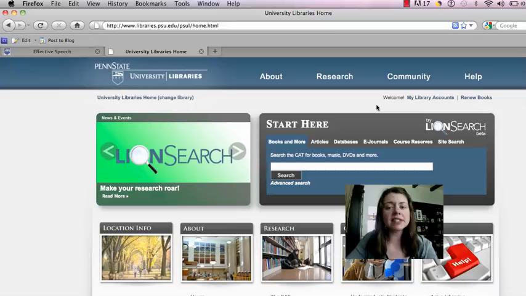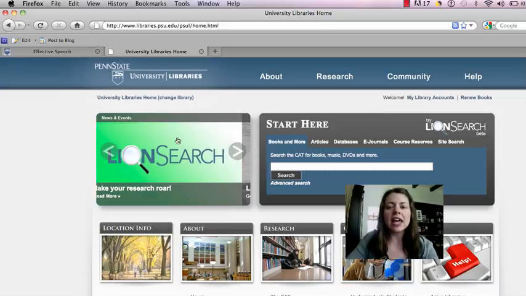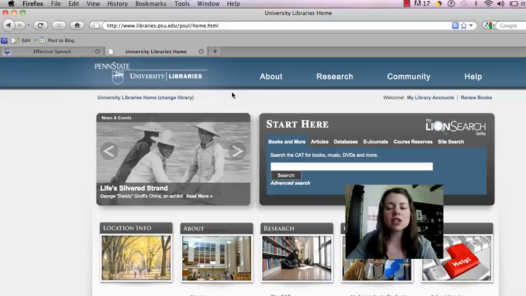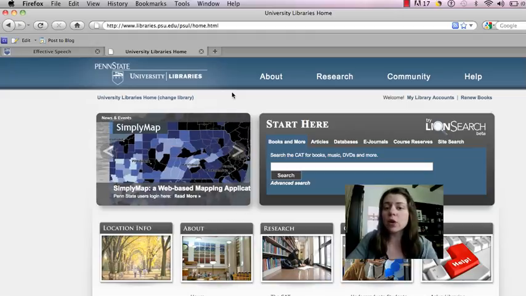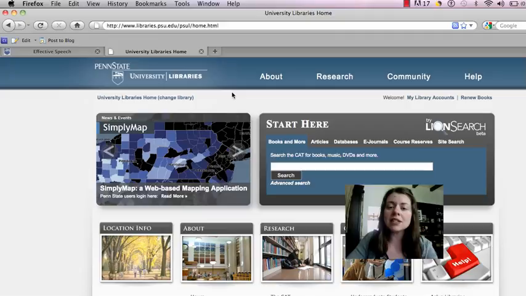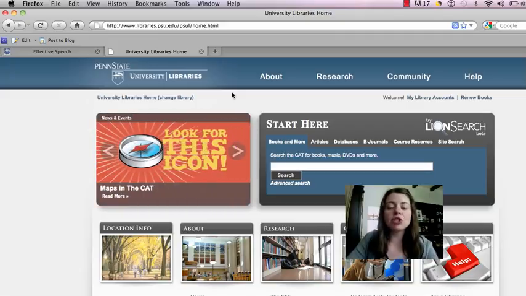Penn State recently started doing something called Lion Search, you can see here, and it's this amazing tool that you can use to find scholarly, peer-reviewed journals that I would like you to try and utilize for your individual speech. At least one of your sources should be a scholarly journal if you can find something that's relevant to you, and I am sure that you can find something.